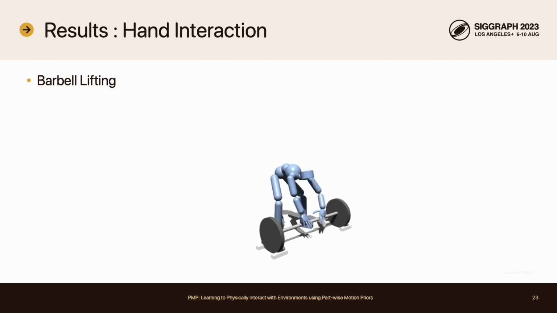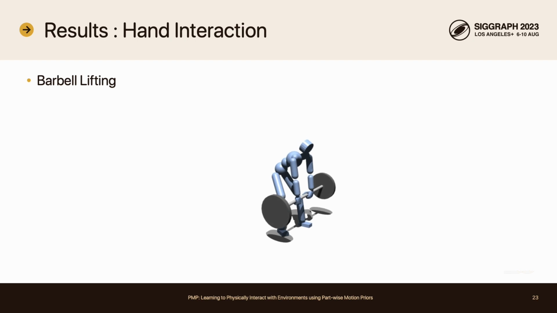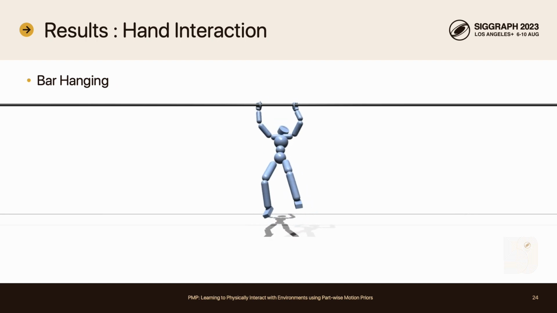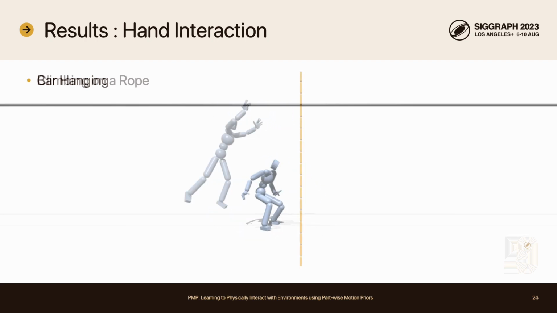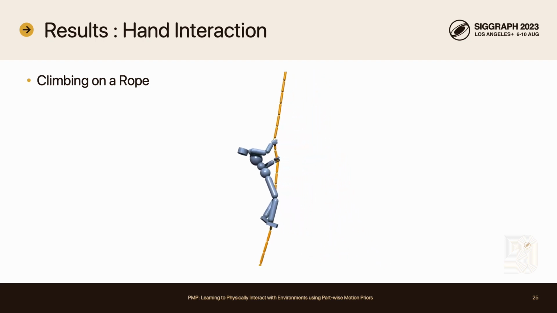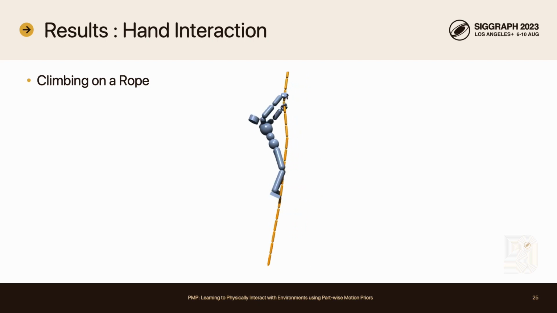With the reusable interaction prior for grasping, our agent can exhibit successful control on several challenging tasks such as lifting a heavy barbell, hanging and moving on a bar, or climbing on a rope. You can check additional experiments and comparisons in our online video.